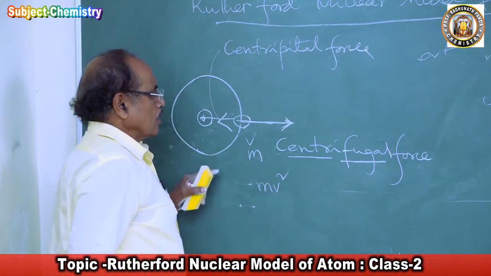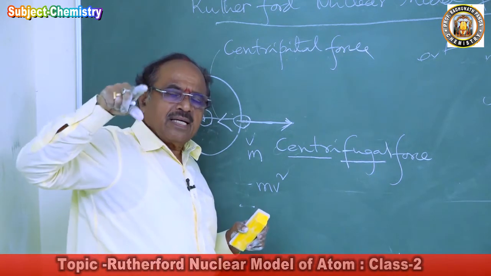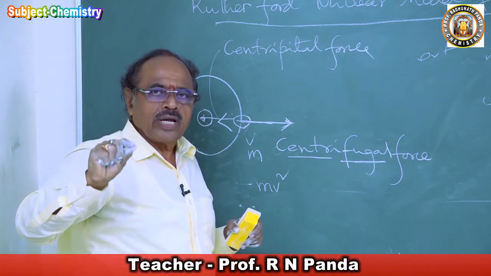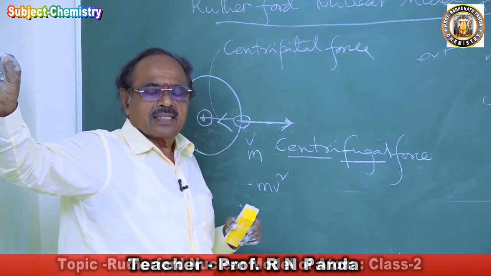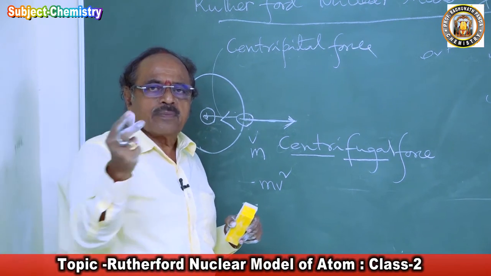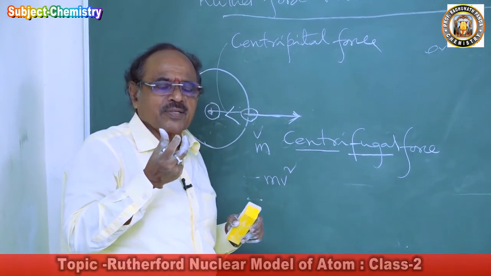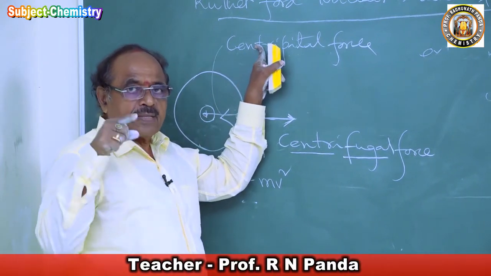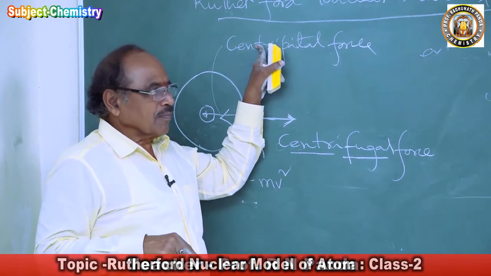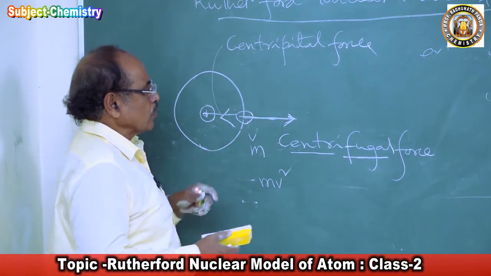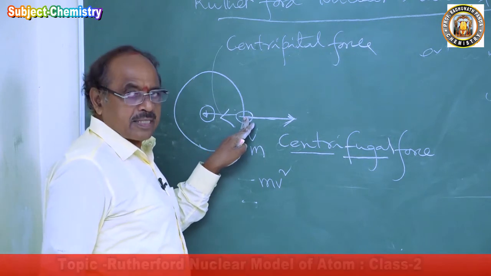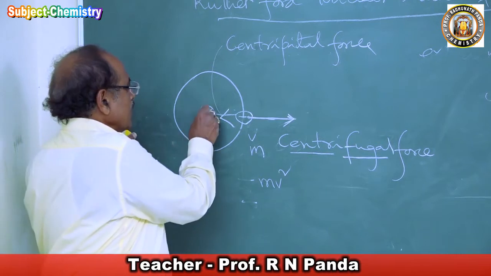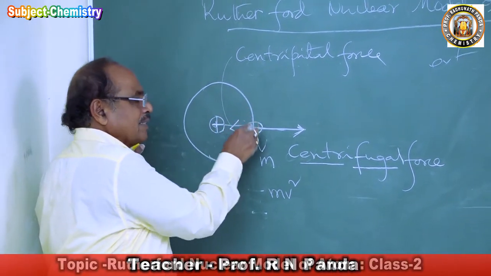Centripetal force. So the particle, while moving around another particle, will have a tendency to go away from it. That is called centrifugal force. And the force with which the particle is attracted toward the center is called centripetal force. It is approaching toward the center, while the particle is going away. So the electron is negatively charged and is moving around the positively charged nucleus, and this positively charged nucleus will be attracting the electron.